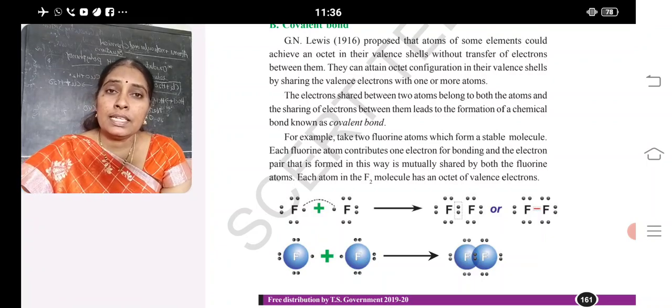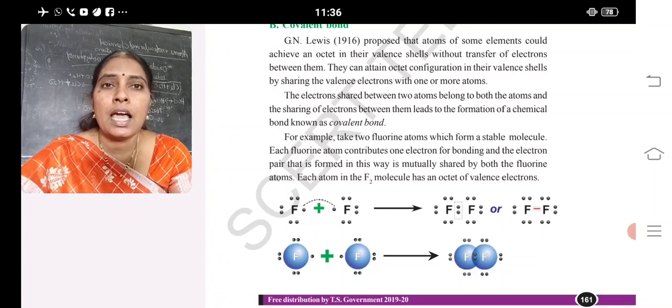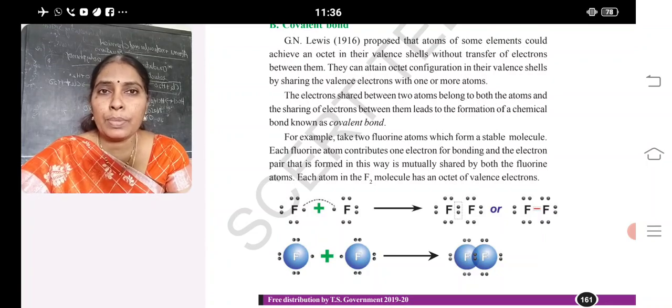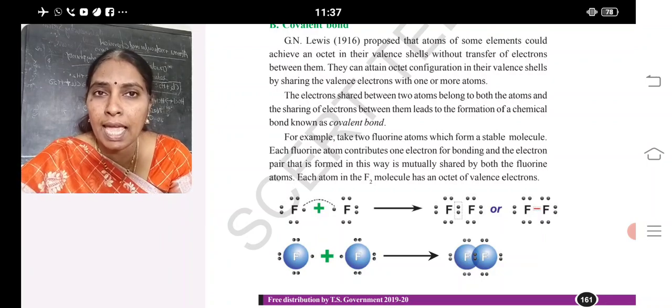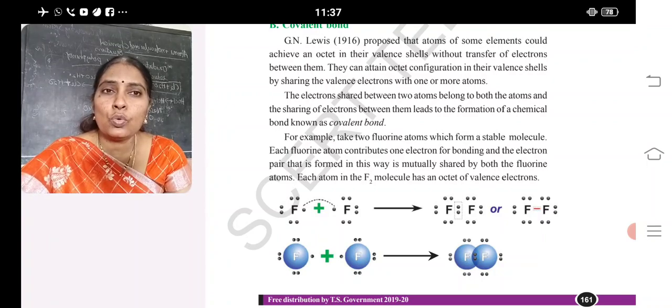In that 7, 6 are paired and 1 is unpaired. The valence shell, outermost shell electrons are represented in the form of a dot or a cross around the atom, as given by Lewis. So this structure is known as the Lewis dot structure. Representing the outermost electrons around the element in pairs is said to be a Lewis dot structure. In the case of fluorine, its atomic number is 9 and its configuration is 2,7.